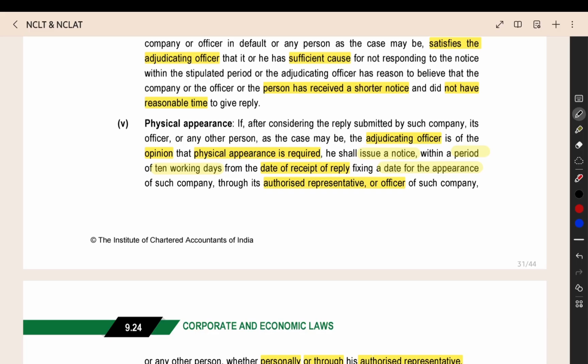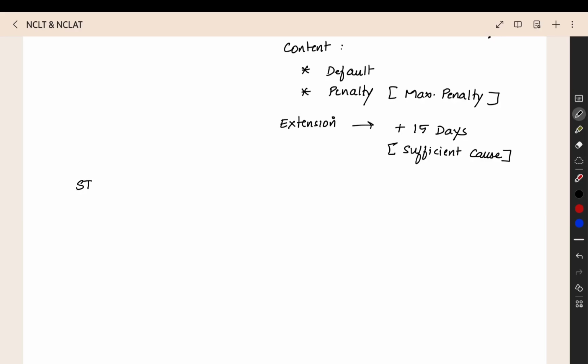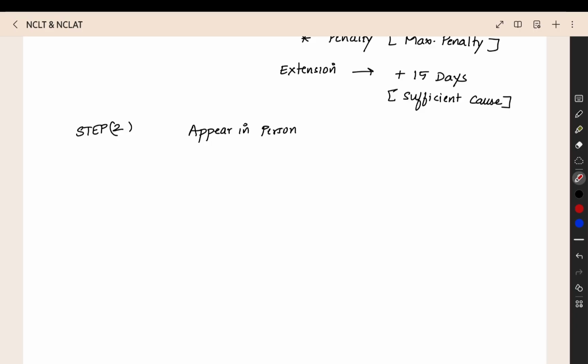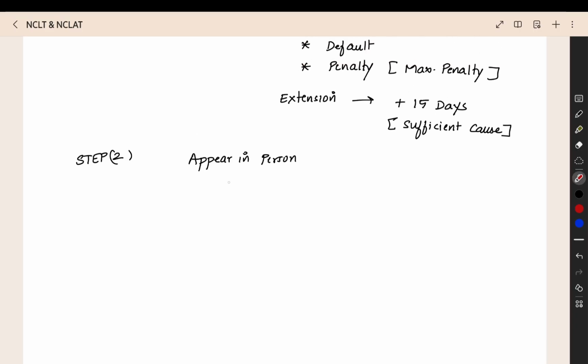After reading that, the adjudicating officer thinks that you need to appear in person. So this is done. Step 2. If they want, they can ask you to appear in person. They will give you the date and you have to go and appear in person. You have to explain what is the problem, what is your side of the case, that you have to tell to the adjudicating officer. And this is the demanding of appearance by the adjudicating officer.